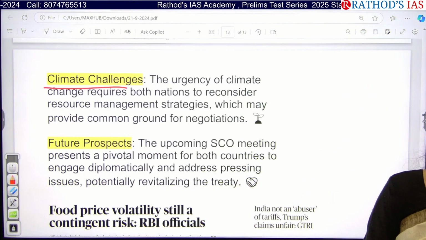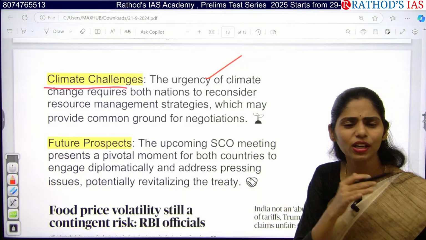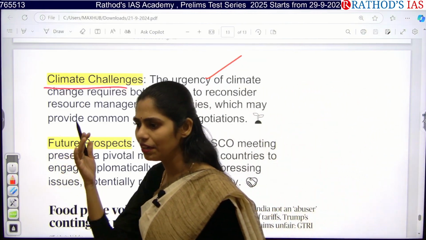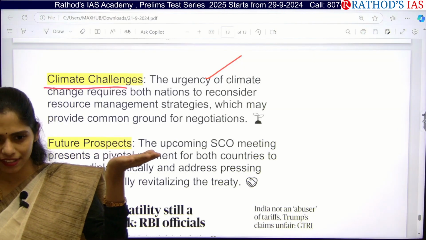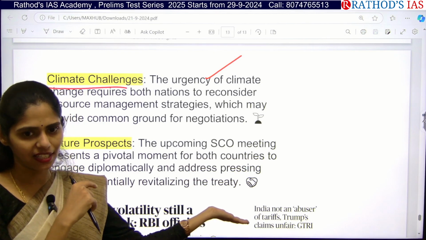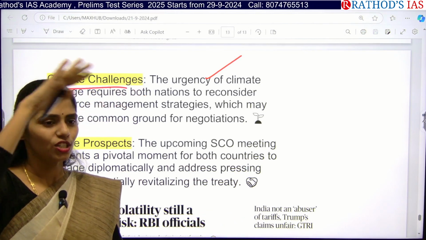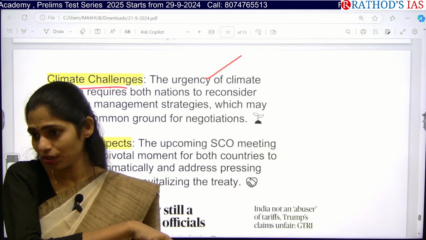Pakistan will be affected more, because climate change is happening and the melting of glaciers is happening at a very fast pace. Whenever glaciers melt, initially there will be an increase in the water level in these rivers. Pakistan is the lower riparian state and India is the upper riparian state. So water goes from this country to that country, which means Pakistan will be affected more.